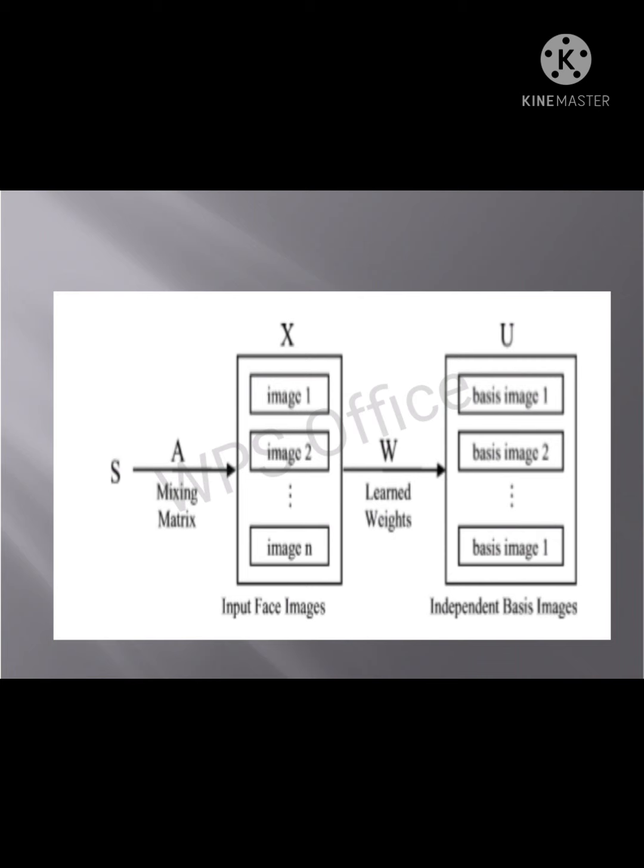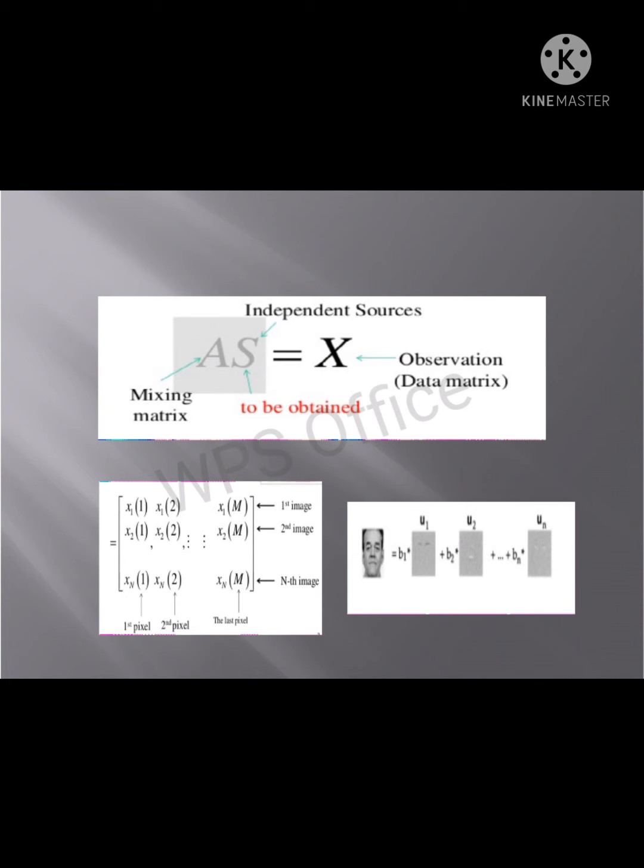The algorithm shows S as the independent sources, A as the mixing matrix, and X as the input images: image 1, image 2, image n, with learning weight W. The basis image 1, basis image 2 show the independent basis images, called the output. This is the architecture of ICA. If AS equals X, A is the mixing matrix, S is the independent sources, and X is the observation data matrix.